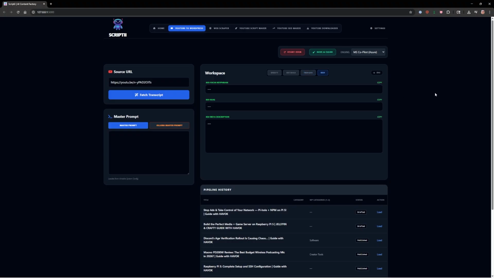Over here on SEO, I have it generating an SEO focus key phrase, a slug, and a meta description. The reason I have copy buttons here is because the API doesn't have fields for the meta description or the key phrase. It does for the slug. So I can easily just click copy and I'll have to paste that into WordPress. So as much as I can right now, I have it automatically importing into WordPress.